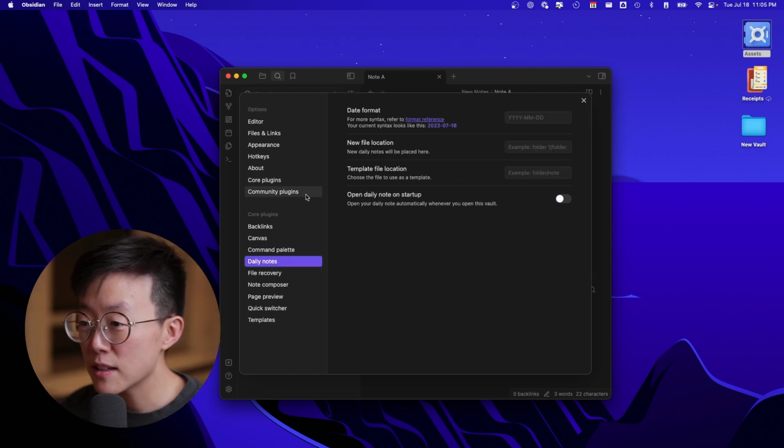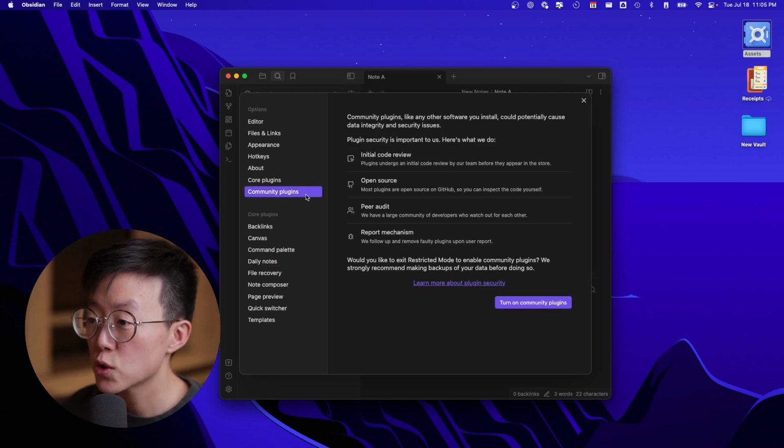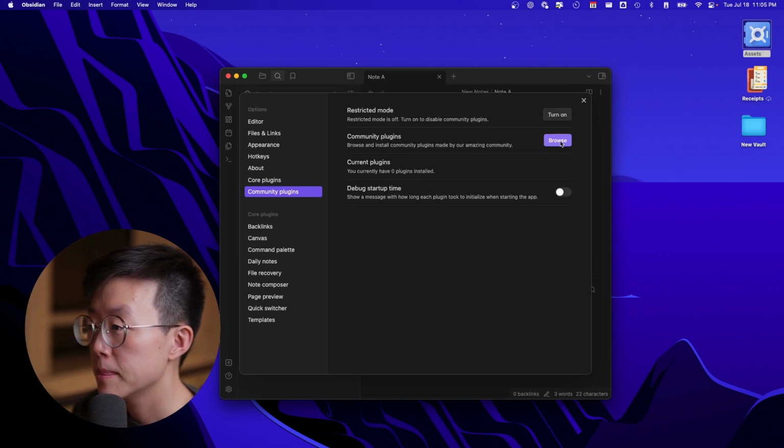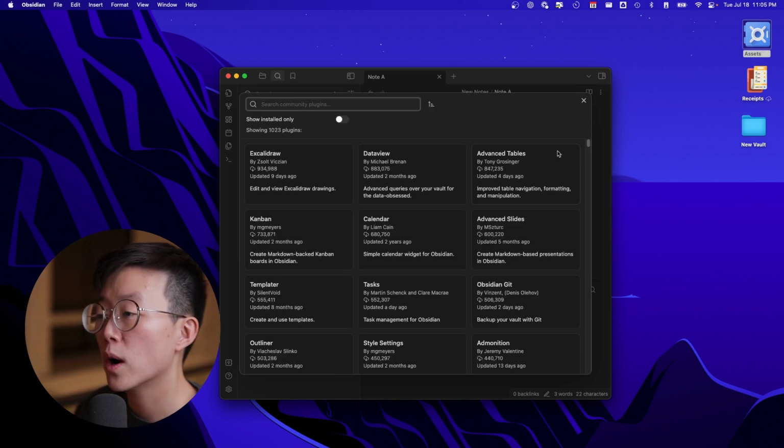But the fun begins with the community plugins. There are thousands of plugins that are really amazing, free to use for you. You just have to turn on community plugins. Then you can browse whatever you want. There are so many of them, and I think you would find one that fits your needs.